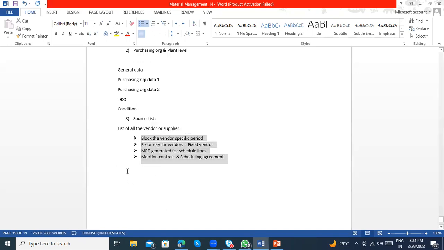This will majorly be helpful because the automatic source of supply functionality is very useful.